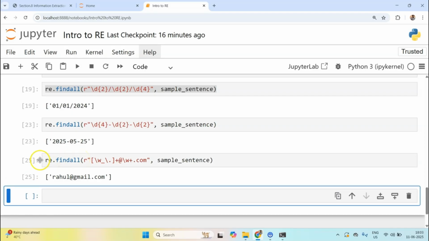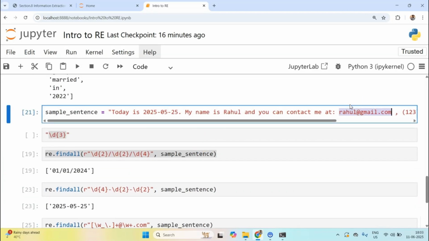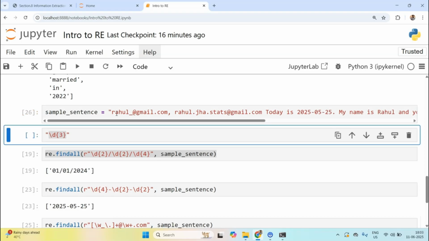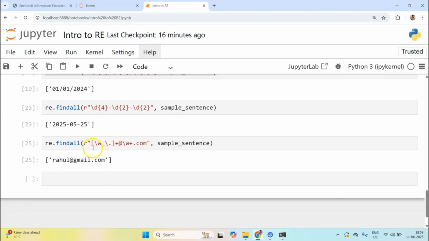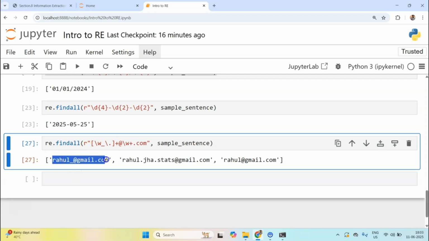Now if I run this again, it is not having some effect, but let's include some other emails within this text. Let me write down maybe Rahul underscore @gmail.com, and one more email, maybe Rahul dot jha dot stats@gmail.com. If I run this, now you see all the emails have been extracted, right?